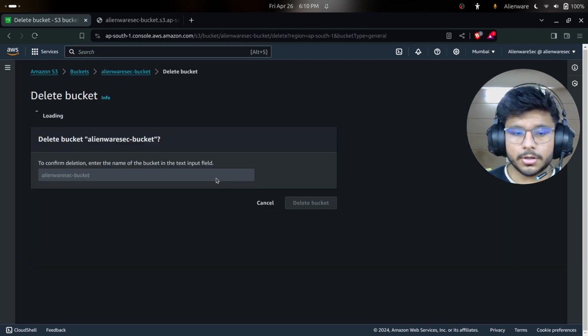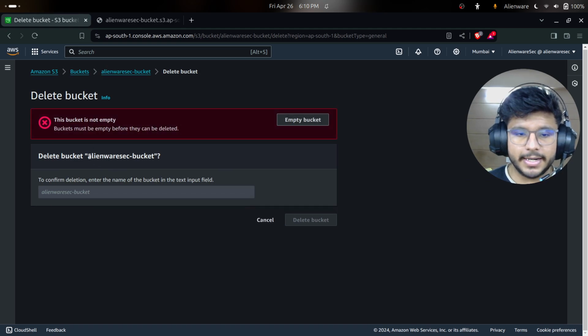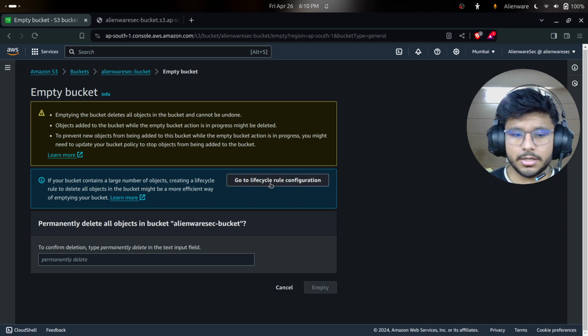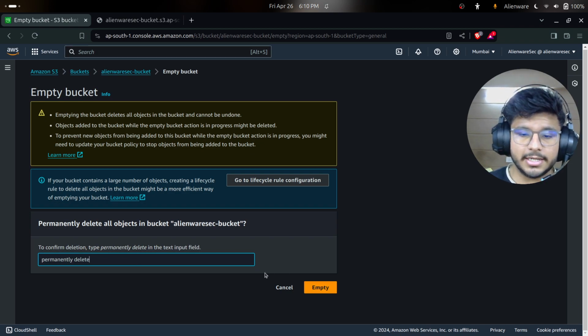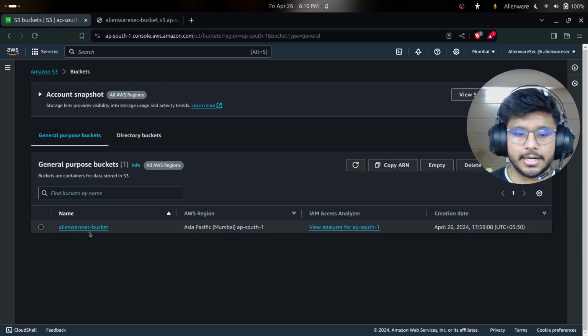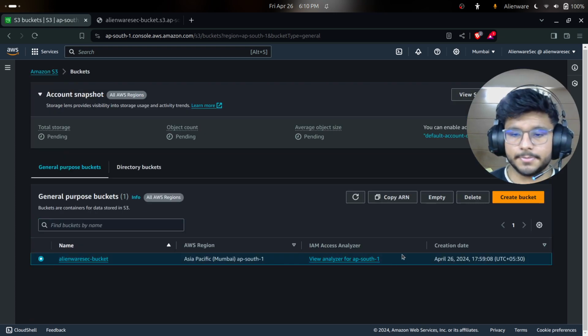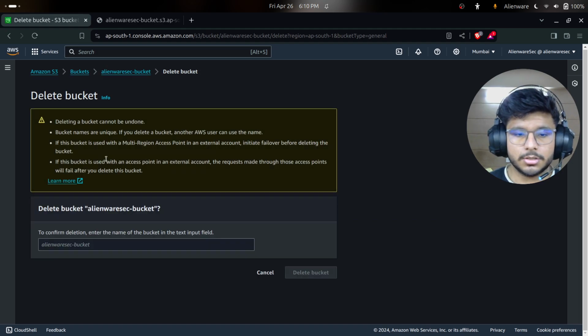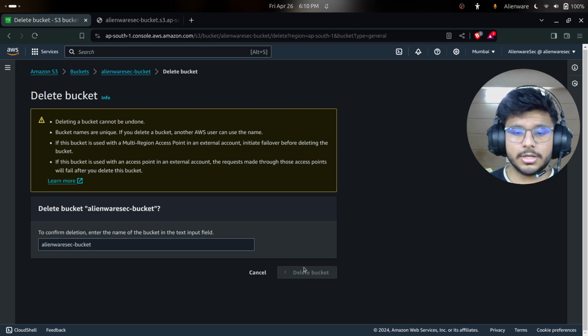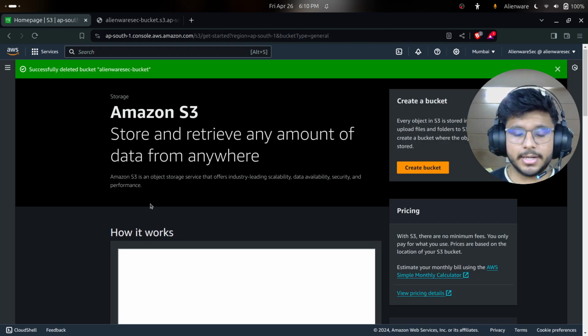Don't forget to delete your bucket. Okay, my bucket is still not empty. If you get this error, you just have to click there and empty the bucket. It will ask you to permanently delete it. Just click on permanently delete, write it down here and empty the bucket. Then you'll be prompted here, exit it, and click on it again and delete it. Okay, so this is done. Don't forget to delete your bucket because it might stay there without your knowledge. And as you can see, I don't have a bucket here.